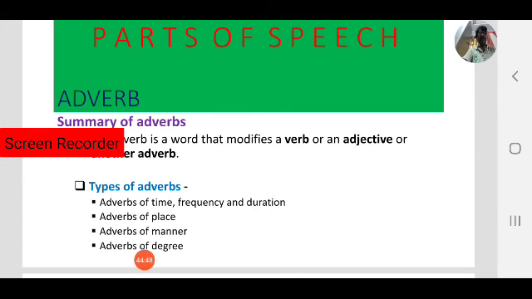So what are these parts of speech? And different kinds of nouns, different kinds of pronouns, different kinds of adjectives, different kinds of verbs, and today we focused on different kinds of adverbs with a couple of examples. Okay, in the next class we will focus on conjunctions and interjections.